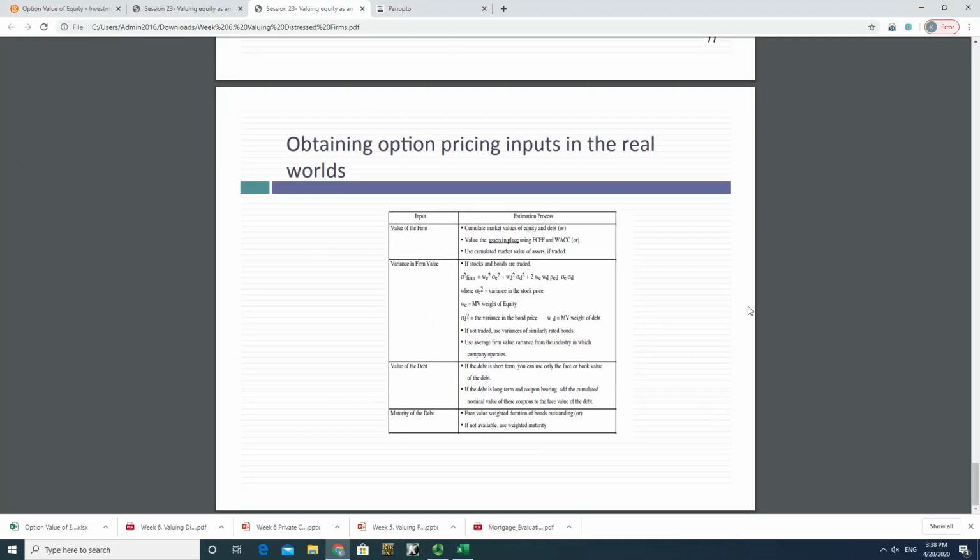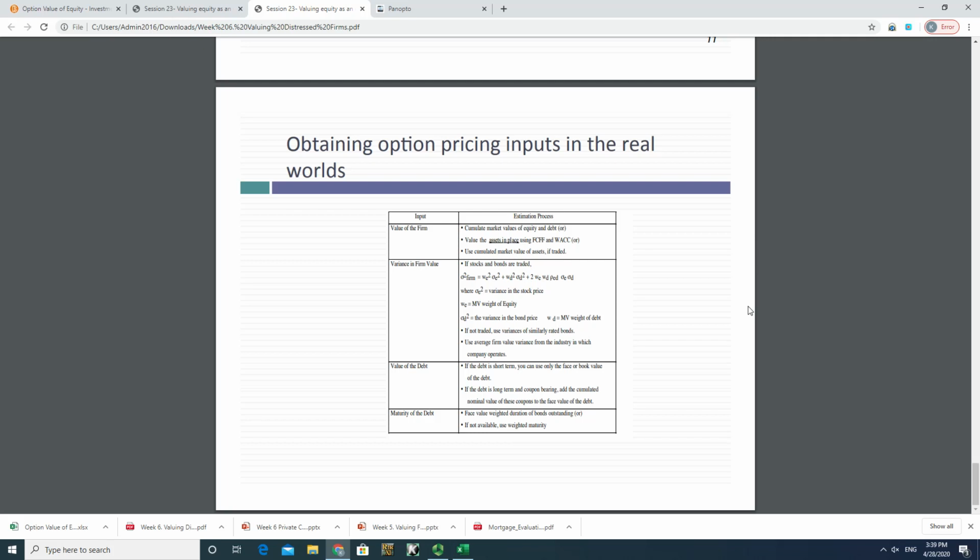So to conclude, I would say that option pricing formula gives us a new perspective in valuing equity, and option pricing theory was path-breaking research back in the 1990s. Dr. Scholes and Dr. Merton won Nobel Prizes due to their contribution to the option pricing theory, right, in 1997. And people say, hey, those two researchers are very smart, and actually there are more people who contributed to this option pricing theory, including Dr. Black and many others.